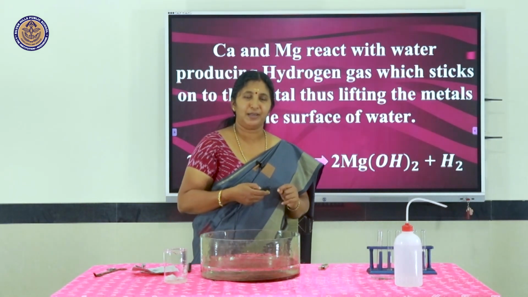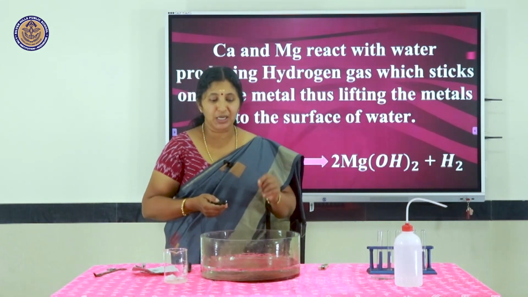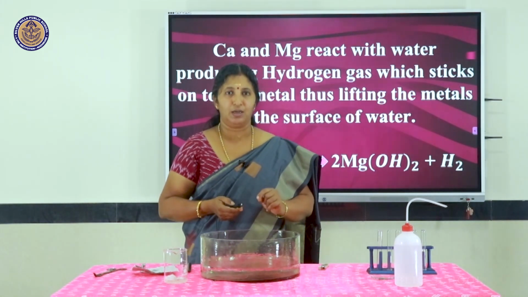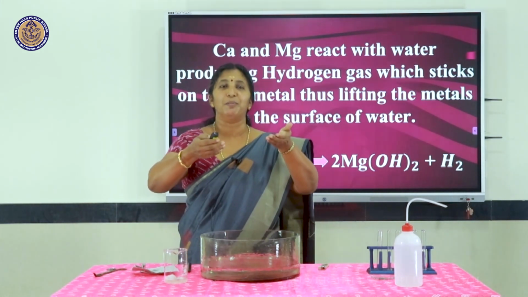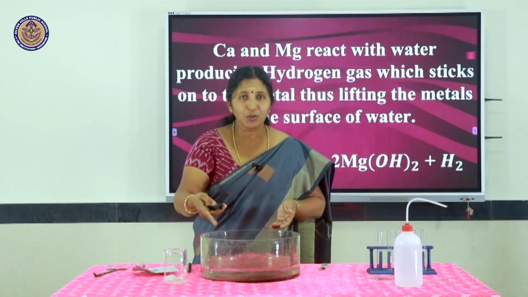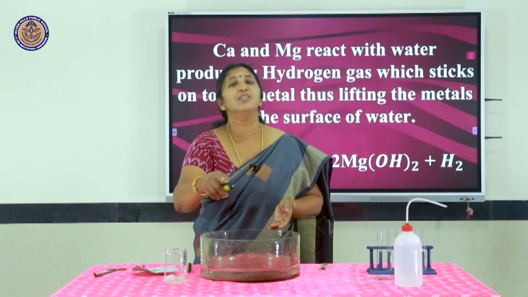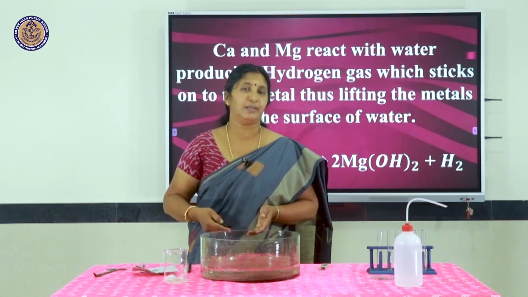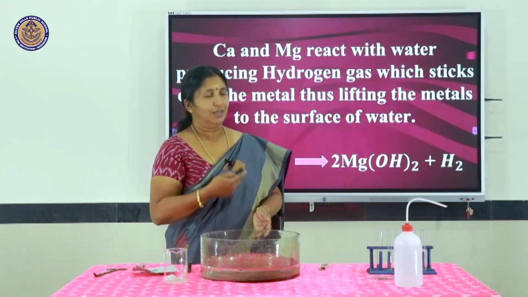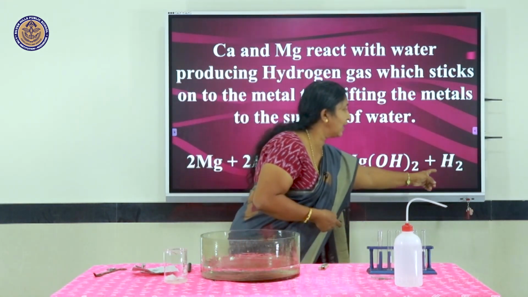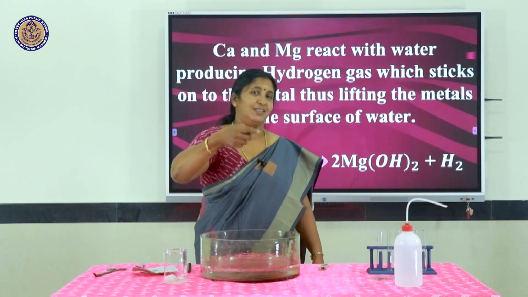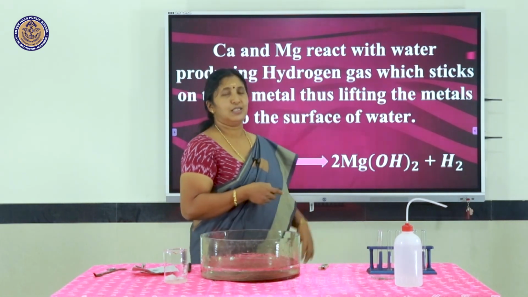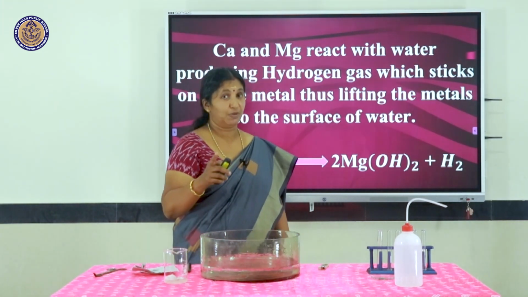But you know what will happen? We know that metals are very dense. So initially when you put a piece of calcium or magnesium into water, you can see it sinking down. After some time, you can see the metal coming to the surface and floating. Just now you saw that sodium was not sinking, it was floating. Initially magnesium and calcium will sink, but later they will come and start floating. What is the reason? The reason is simple: the evolution of hydrogen itself. The hydrogen bubbles up, sticks onto the metal surface, thus making it light and float on the top. So this observation is very important.